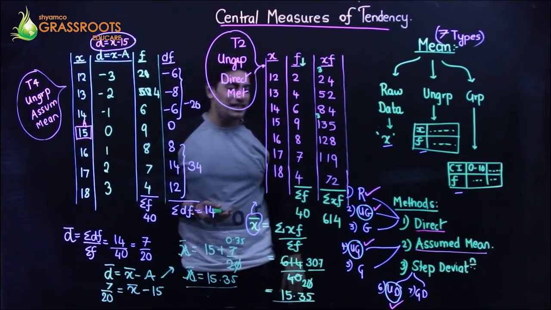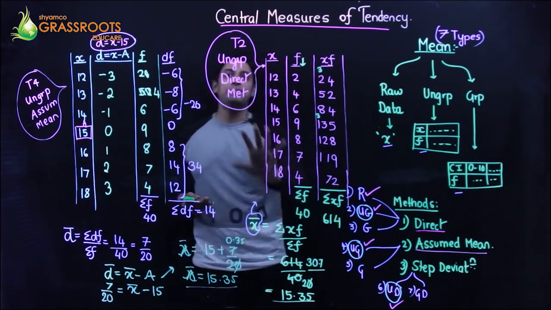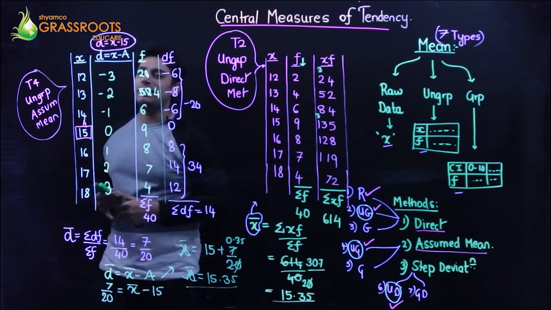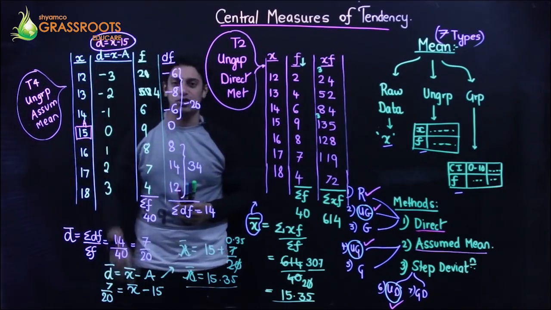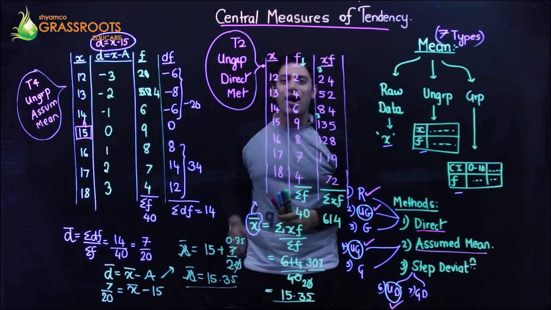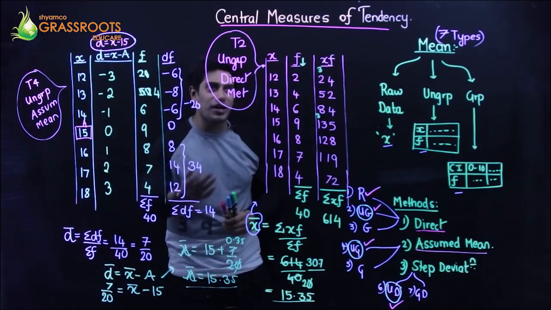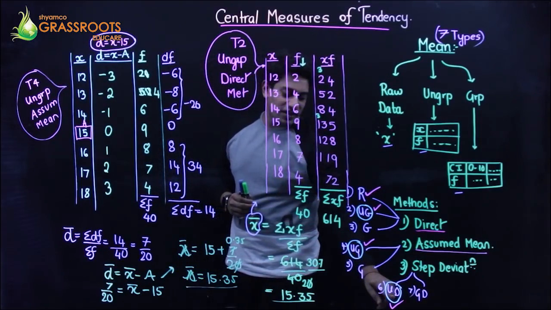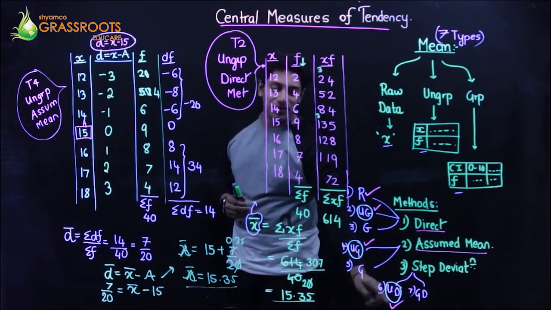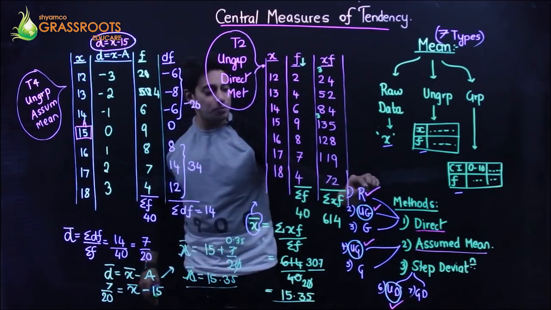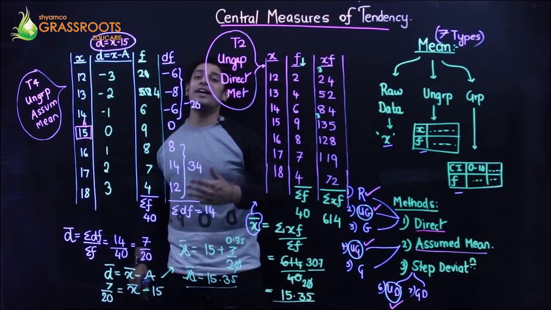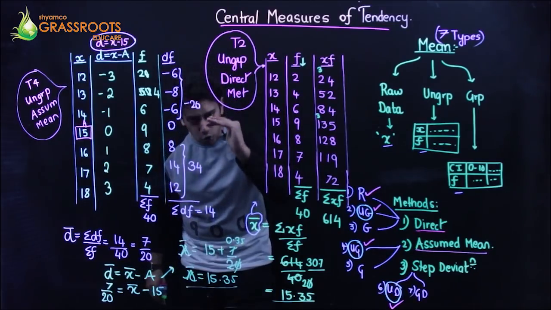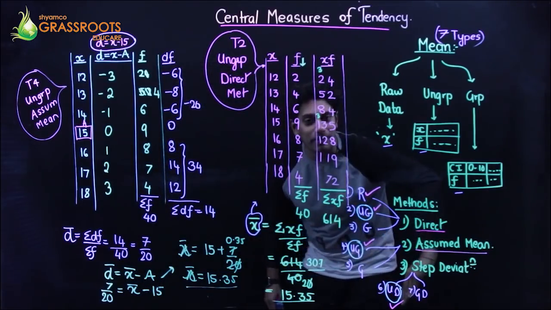Alright, so we have seen one sum on type 2 ungrouped data direct method and one sum on ungrouped data assumed mean method. So now we'll take another question in which we are again going to see ungrouped data, but we will see type 6 now, which is step deviation. So first we spoke about raw data. Now we are talking only about ungrouped data, all the three methods.